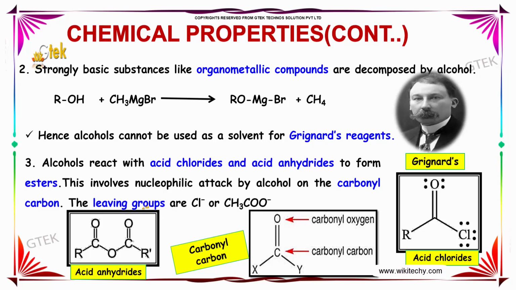Alcohols react with acid chlorides and acid anhydrides to form esters. This involves nucleophilic attack by alcohol on the carbonyl carbon. The leaving groups are Cl- or CH3COO-. We can see that this is an acid anhydride and this is a carbonyl compound. In this carbonyl compound, the C here is known as carbonyl carbon and this as carbonyl oxygen.